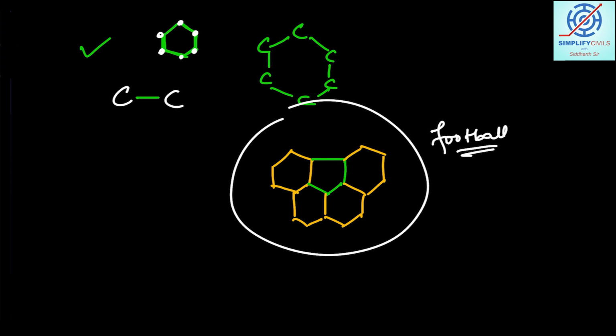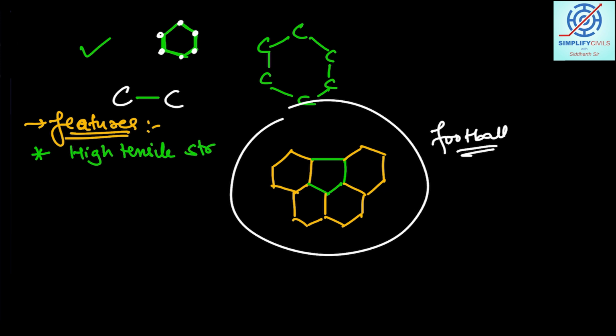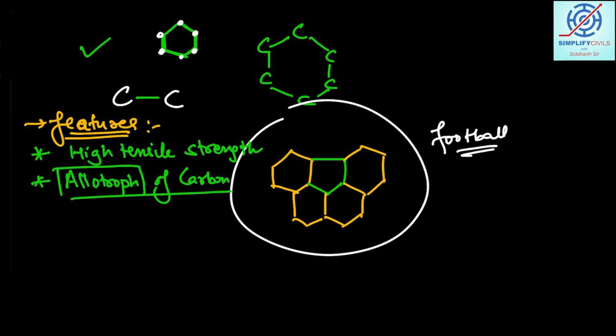I'll tell you why. The basic features because of which this structure is very important: the particular characteristic of this structure is high tensile strength. So it is known for its high tensile strength. Then it is an allotrope of carbon. Now you would ask me, sir, what does allotrope mean?